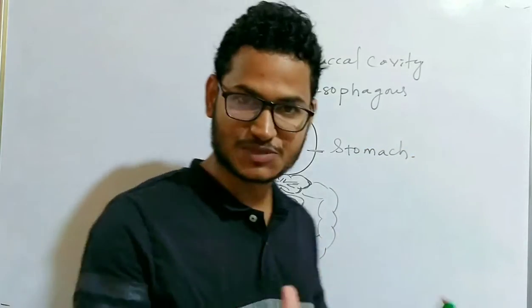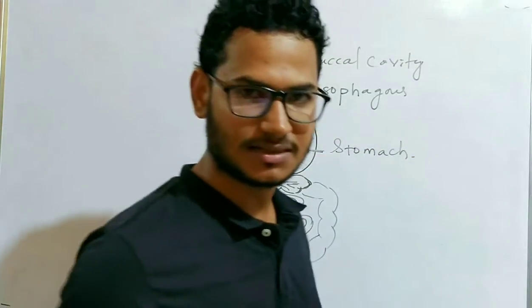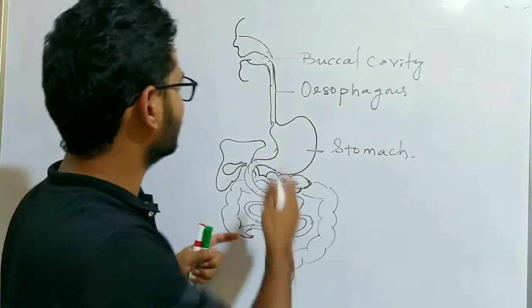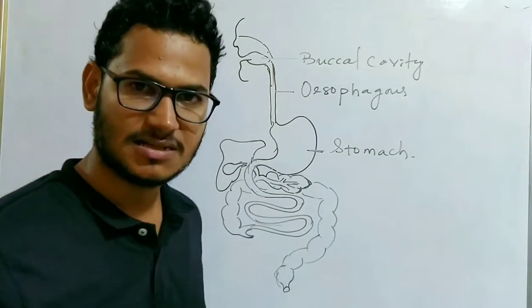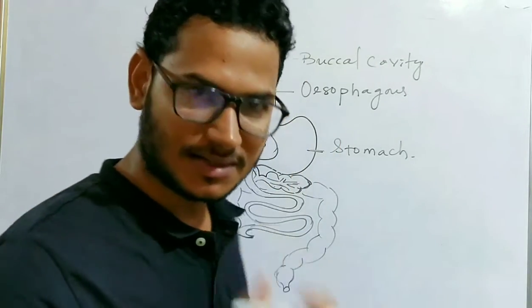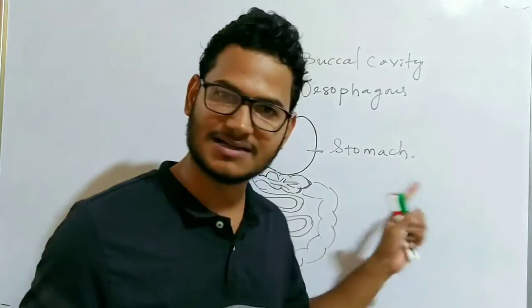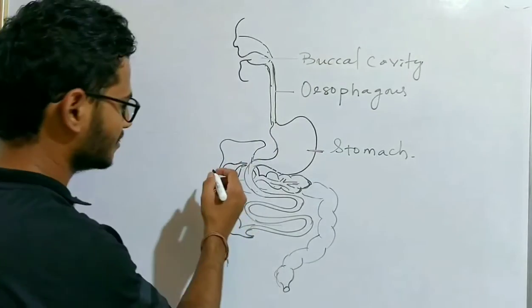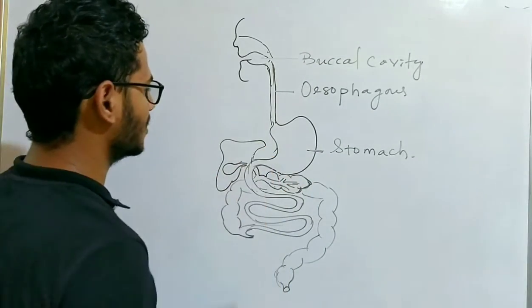It is the widest part of the alimentary canal. Total alimentary canal starts from mouth to anus, and in the long pipe, the widest part is our stomach.